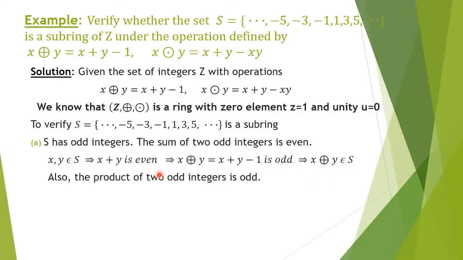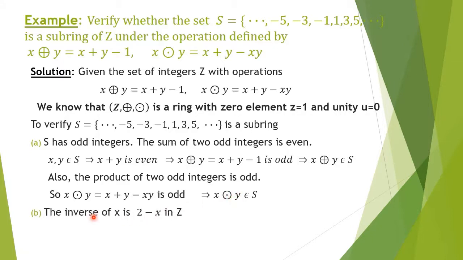Similarly, the product of two odd integers is odd. That is, xy when multiplied will give an odd number if x and y are odd. Hence, x dot y is equal to x plus y minus xy is odd, as x plus y is even minus one odd number. So that is an odd number. Hence, x dot y is odd. That is, it belongs to S. So closure law for addition as well as multiplication holds in S.